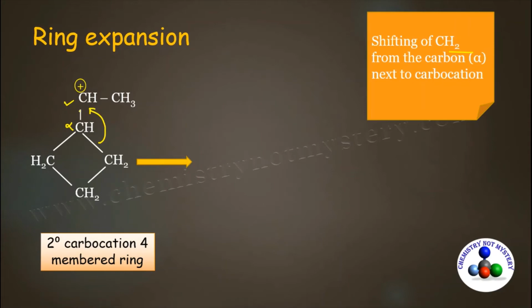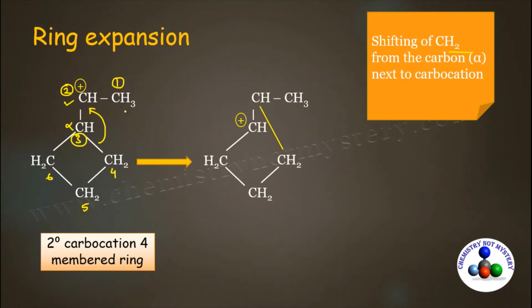It would be easier if you number all the carbons. So here I will number it carbon 1, 2, 3, 4, 5 and 6. So when we break the bond between carbon 4 and carbon 3 and make a new bond between carbon 4 and carbon 2, you will get this structure.